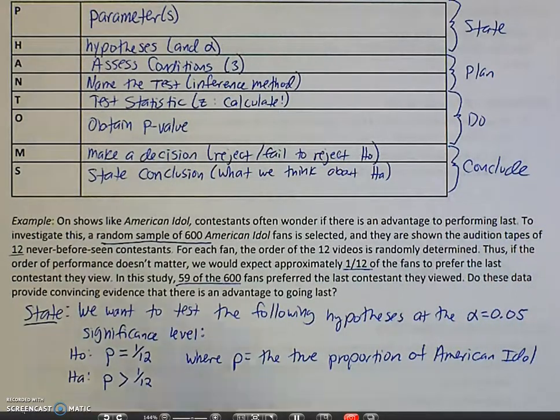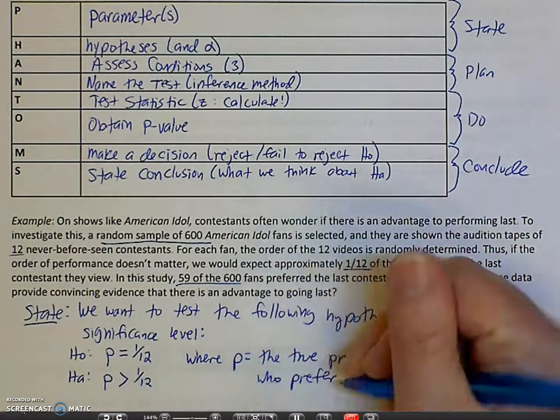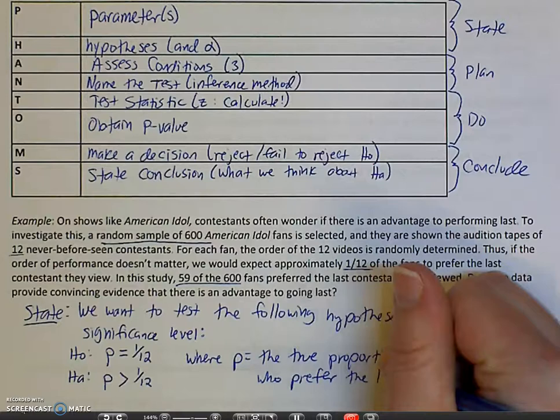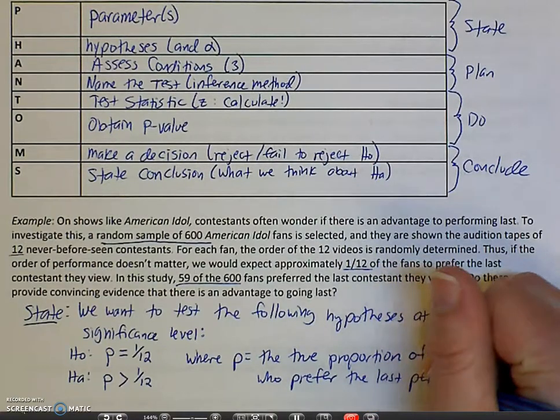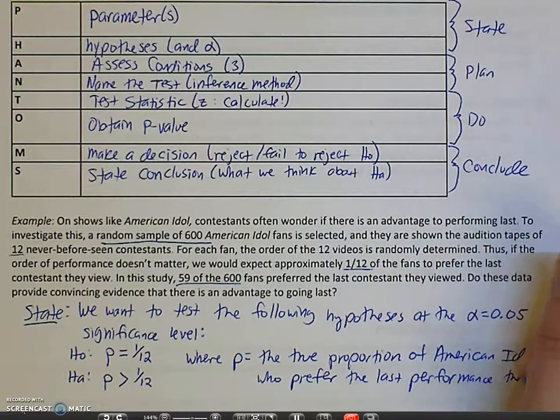The true proportion of American Idol fans who prefer the last performance they see. Okay, we are a quarter of the way there. We have taken care of the parameters and the hypotheses.